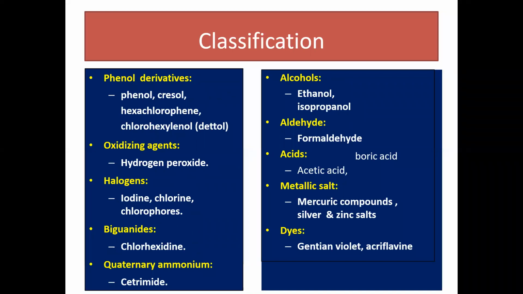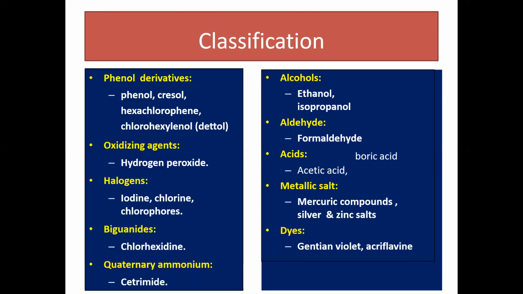Quaternary ammonium is cetrimide. Quaternary ammonium solution is particularly used for industrial purposes. It is called cetrimide, for killing microorganisms and disinfecting the area. Then alcohol, maybe ethanol, isopropanol. The aldehydes: formaldehyde solution is also called formalin. An appropriate concentration of formaldehyde is used as a disinfectant. Then acids, maybe boric acid or acetic acid. Boric acid also has antiseptic action, killing microorganisms and avoiding the problem.